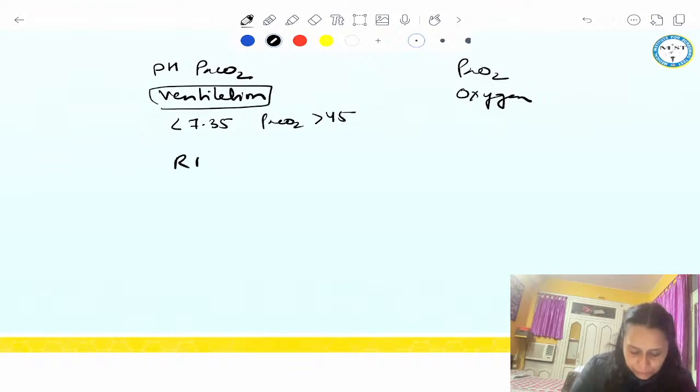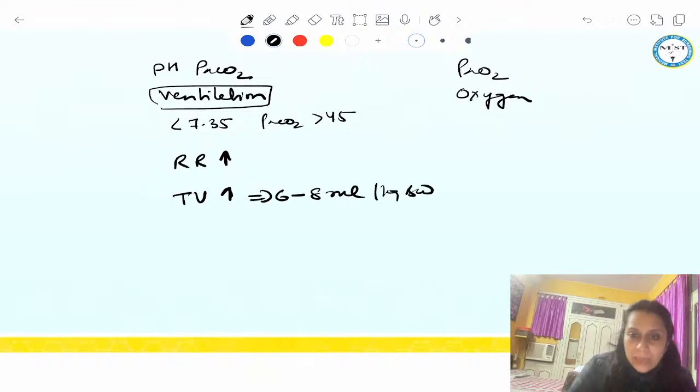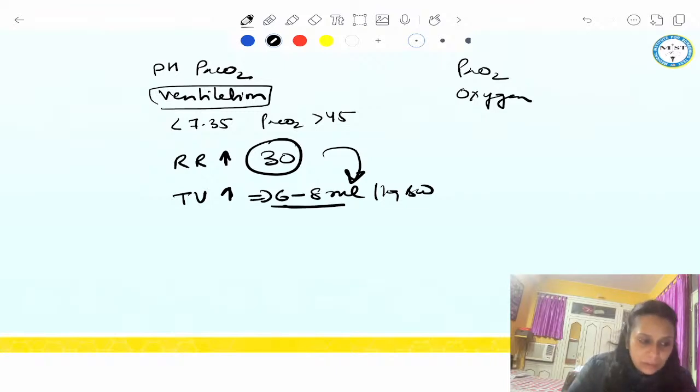So we have to either increase respiratory rate or increase the tidal volume. Normally, we fix the tidal volume at 6 to 8 ml per kg body weight. If we have increased the respiratory rate up to 30, we will start increasing the tidal volume, if it is already 6 to 8 ml per kg body weight, right?